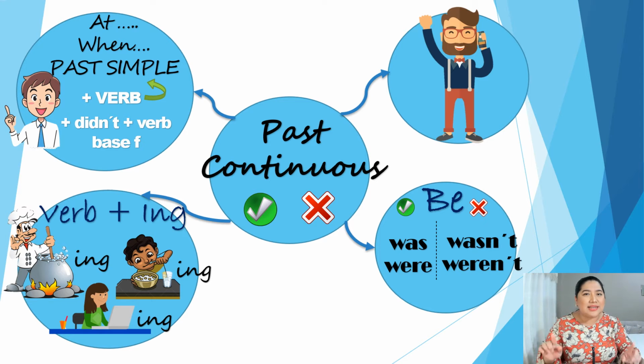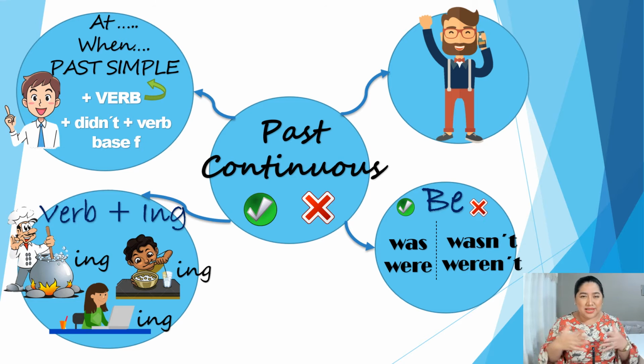And here, please pay attention to the next part. A complement could be a specific time. For example, I was doing the laundry yesterday at 8 o'clock. But you can also use the past simple tense. What? It means you were doing an activity and something else happened. There was an interruption. This interruption is always in past simple tense.